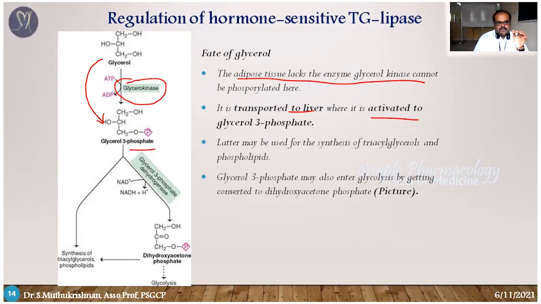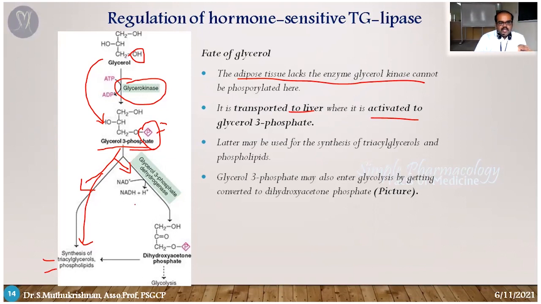The same here, phosphorylation is going to happen on this place. The phosphate group is donated by ATP. So this glycerol 3 phosphate may enter into two different processes. On one side it may enter into the synthesis of triacylglycerol. Once again it's going to synthesize triacylglycerol because the glycerol is a raw material. Once the glycerol is available, three free fatty acids attach together and it becomes a triacylglyceride. So the glycerol is a raw material for the synthesis of triacylglycerol. Otherwise it's converted into phospholipids.